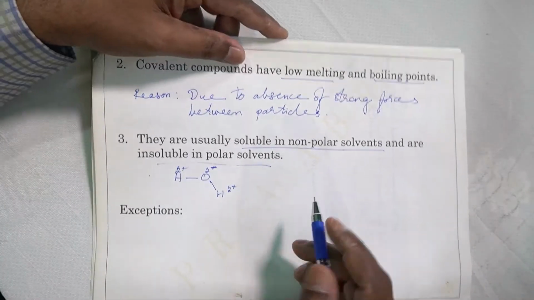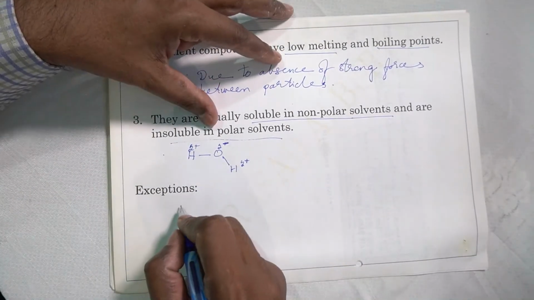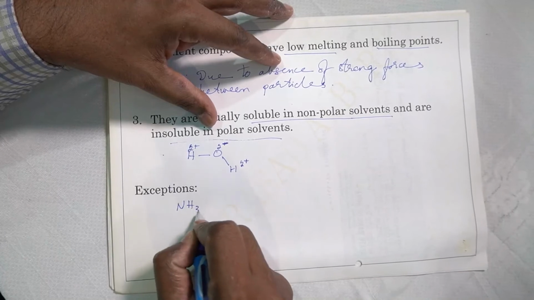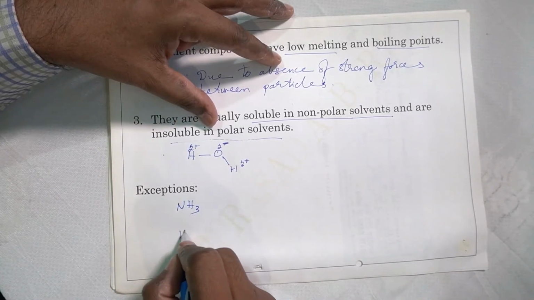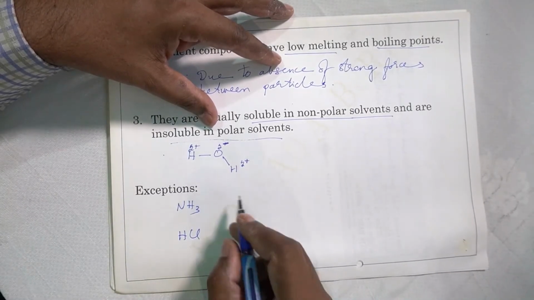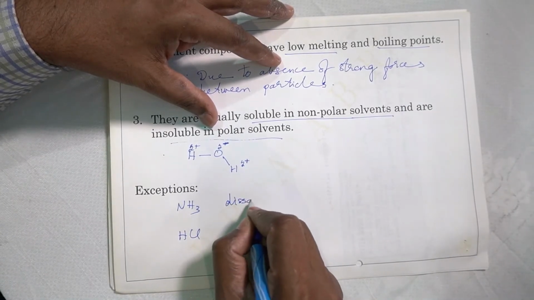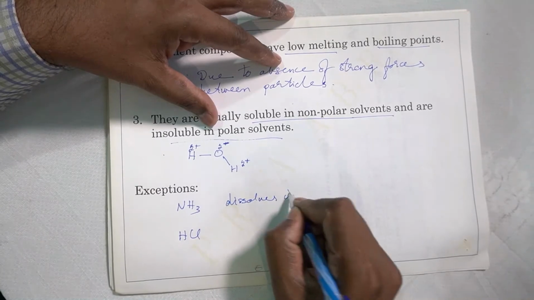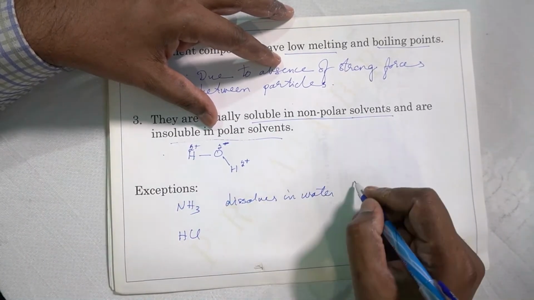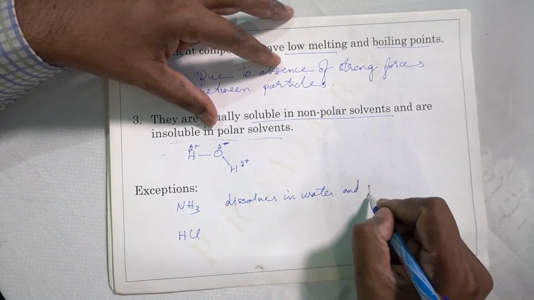Then there are some exceptions to this rule. For example, we have ammonia, NH3, and we also have HCl, hydrogen chloride. These two dissolve. Ammonia dissolves in water and splits into ions.